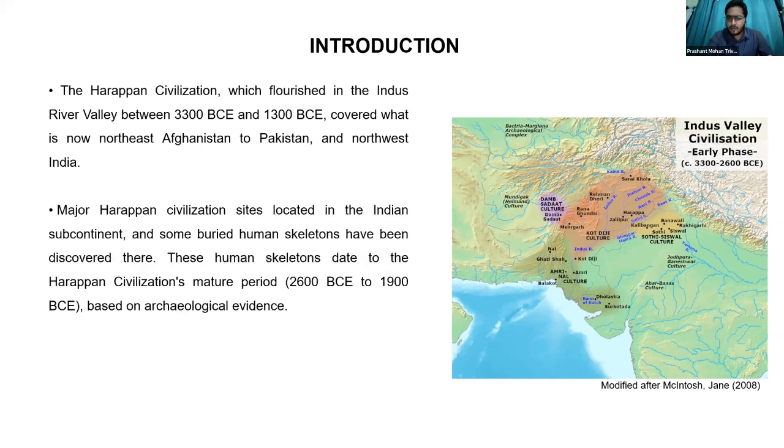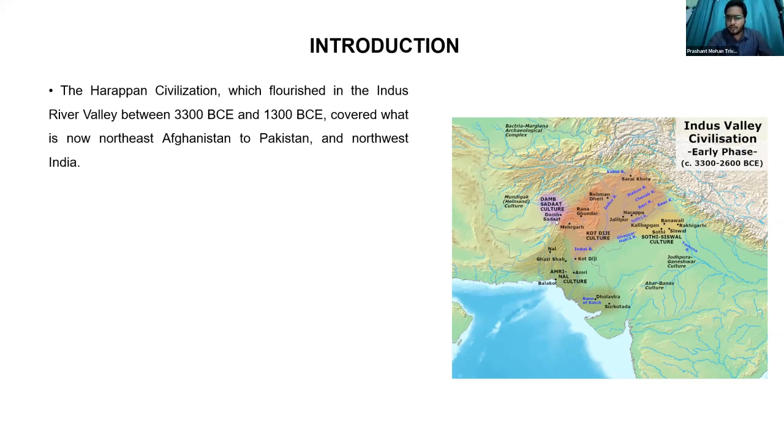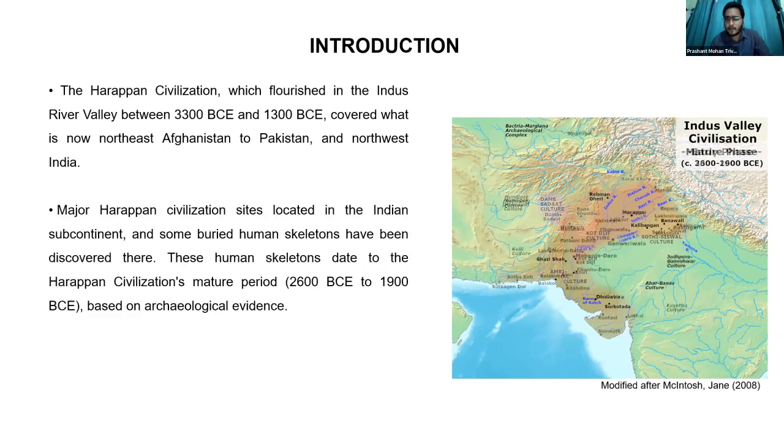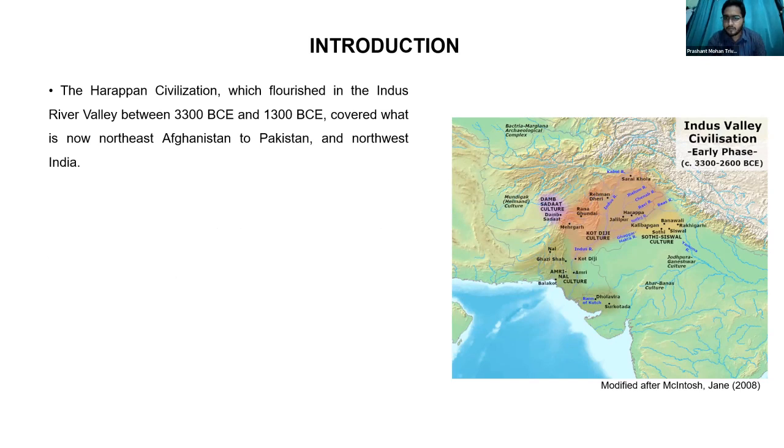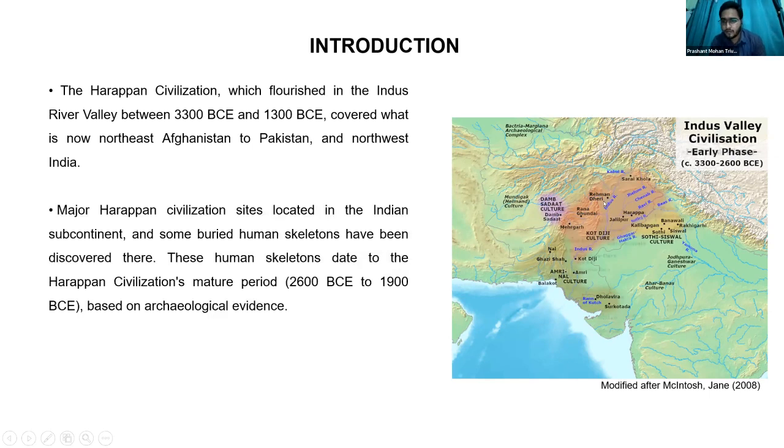Basically, they migrated from Mehargarh to the Indus River Valley zone. Because they migrated into the Indus Valley, it becomes the Indus Valley civilization, and it's basically of the Bronze Age. From the early phase to the mature phase, you can see how they migrated from Pakistan to the Indian subcontinent.